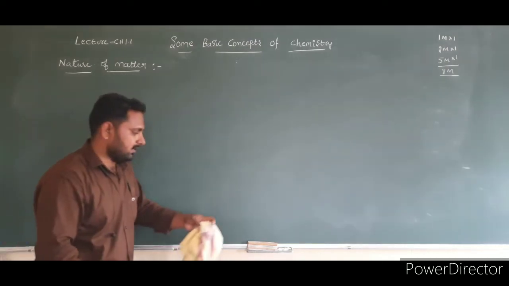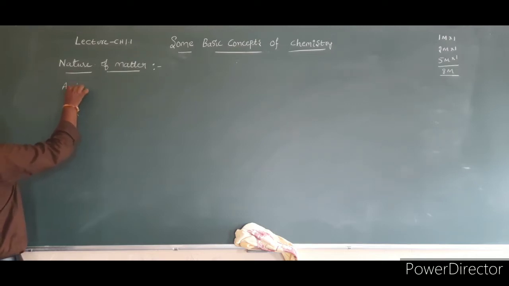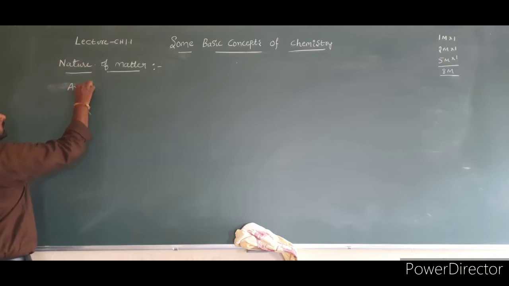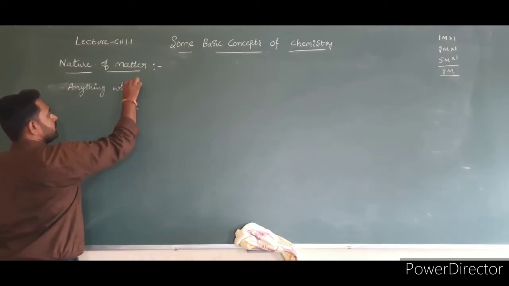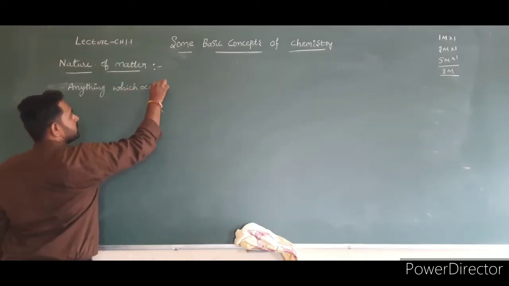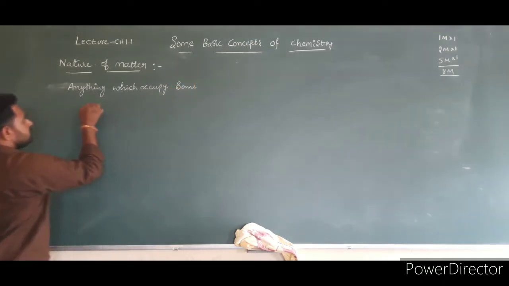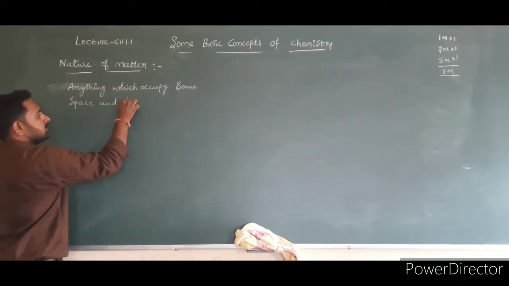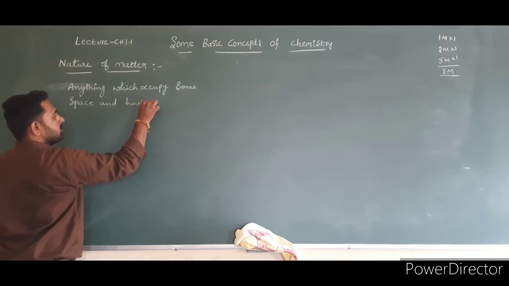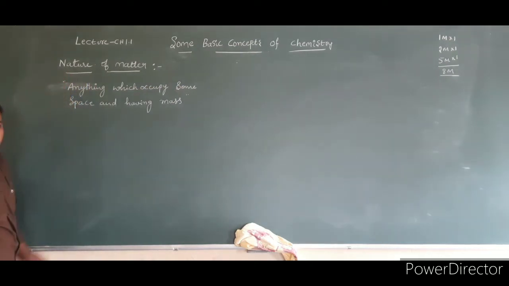What is the meaning of matter? Anything which occupies some space and has mass is called matter.